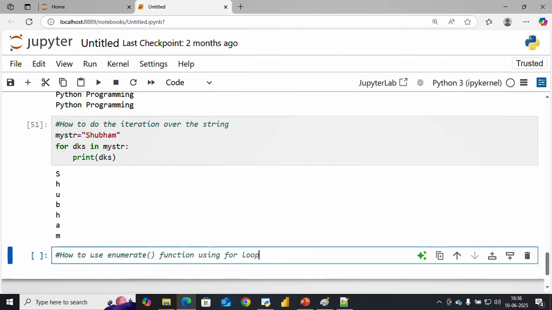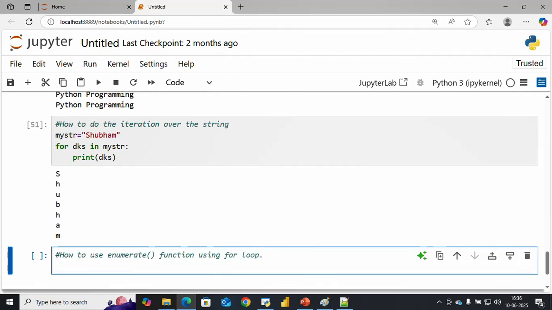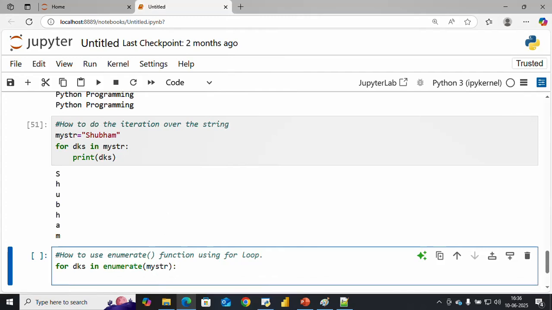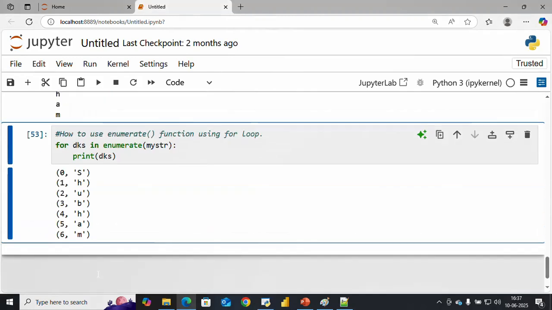Okay, so I will write for dks in enumerate, and here I give my string str, the same variable from the upper example, and I simply print dks, because my variable is dks here. So as you can see here, 0 1 2 3 4 5 6. Okay, so this is the way you can use it.